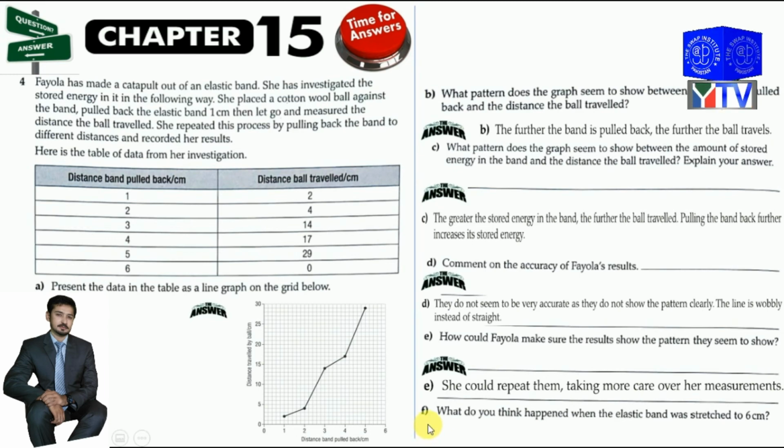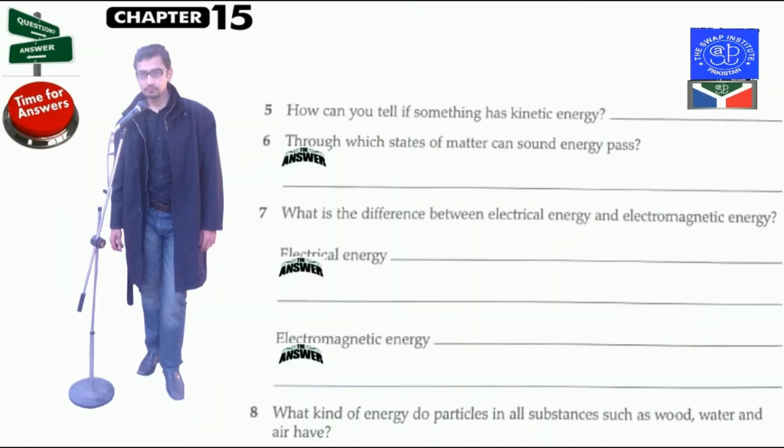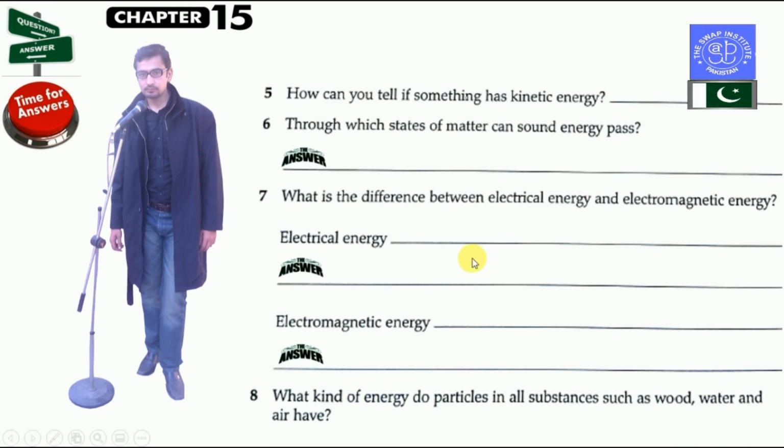Okay, so the F part: what do you think happened when the elastic band was stretched to 6 centimeters? The answer of this question is the elastic band broke. Okay. Now these are the questions. Question number 5: how can you tell if something has kinetic energy? The answer of this question will be it moves. Okay.